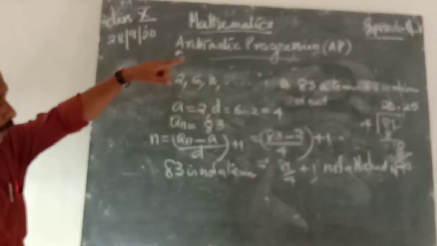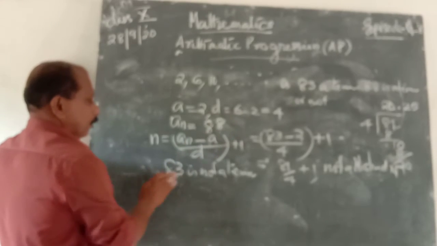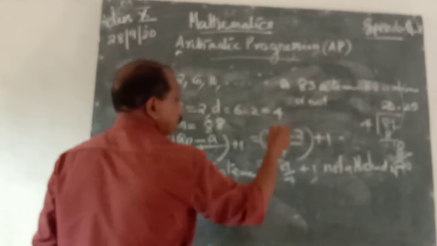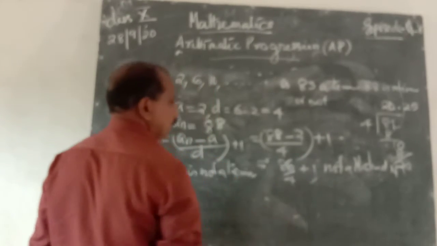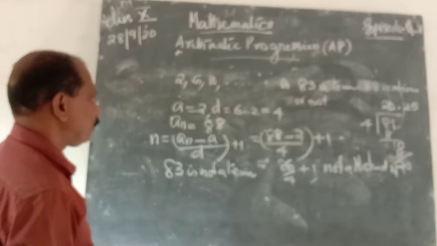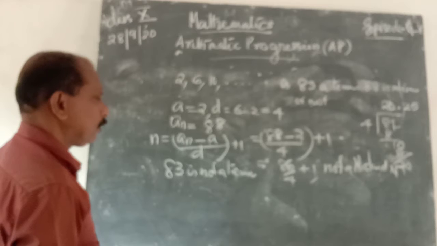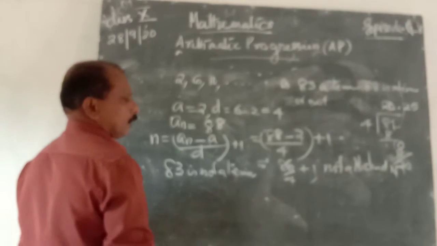Then let us consider 88. Therefore, the last term is replaced by 88. Then, by the formula, 88 minus 2, that is 86.